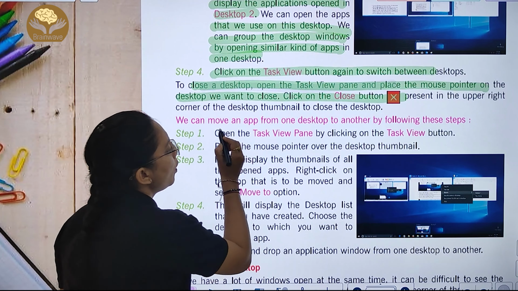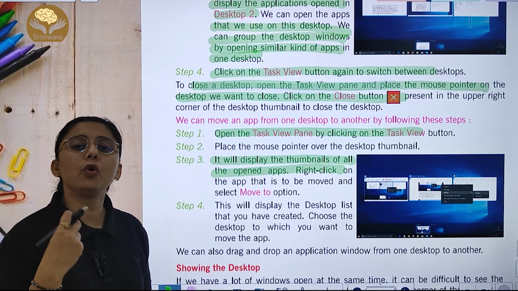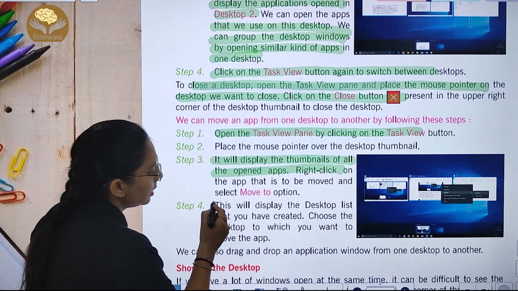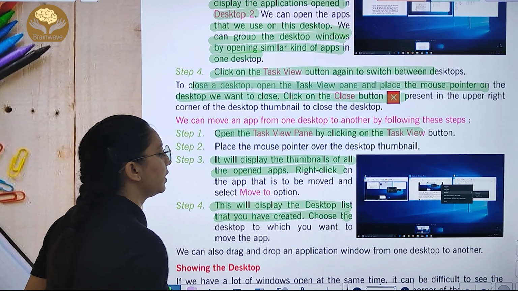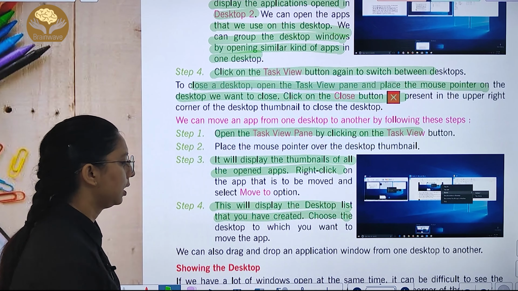What you will do, open the task view pane by clicking the task view button. Place the mouse pointer over the desktop thumbnail. It will display thumbnails of all the open apps. Right click on the app that is to be moved. जो भी आपको move करना है आप उसको open करेंगे. This will display the desktops that you have created. Choose the desktop to which you want to move that.